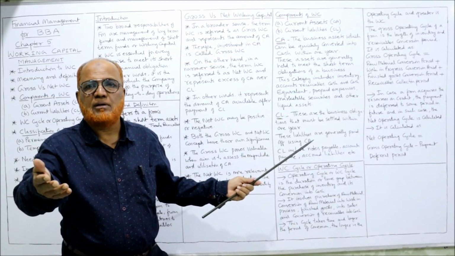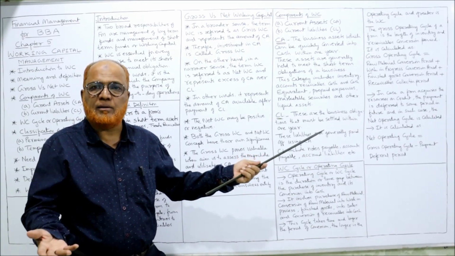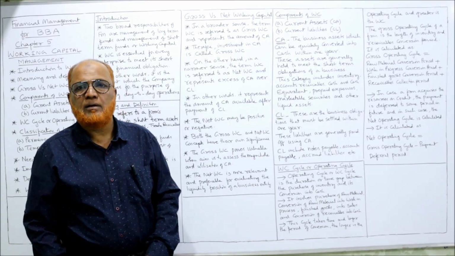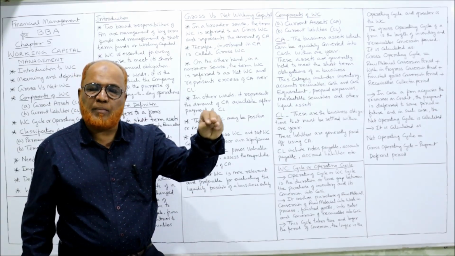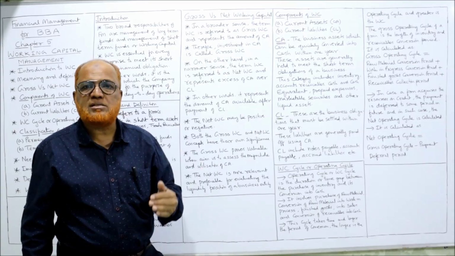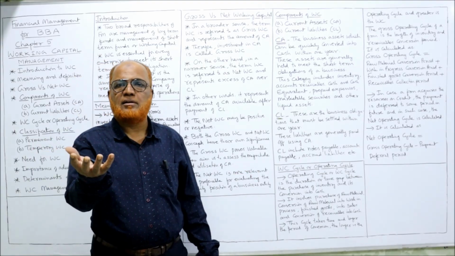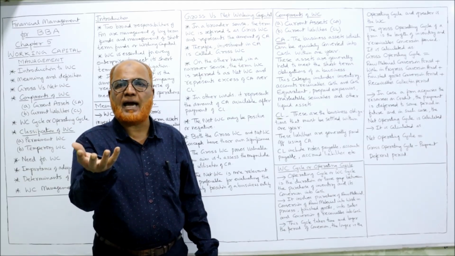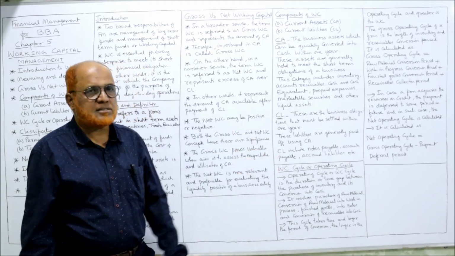Prepaid expenses. We have paid the expenses in advance, that is prepaid. Marketable security. Investments are made, just like purchasing shares or amount invested in a bank to get some return. Cash and cash equivalent. The money which is held, the cash in hand. These are the current assets.